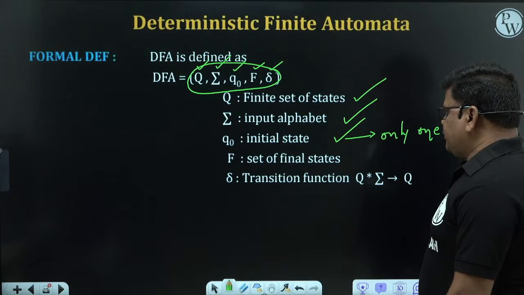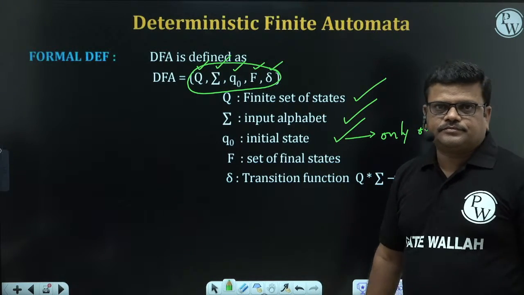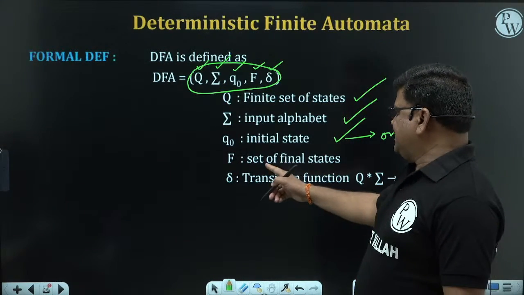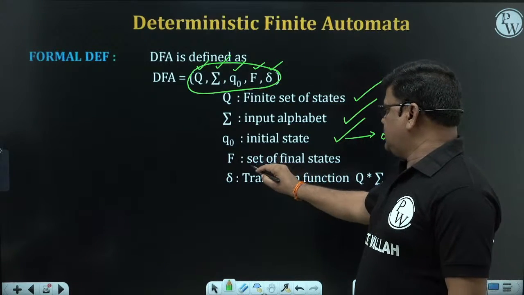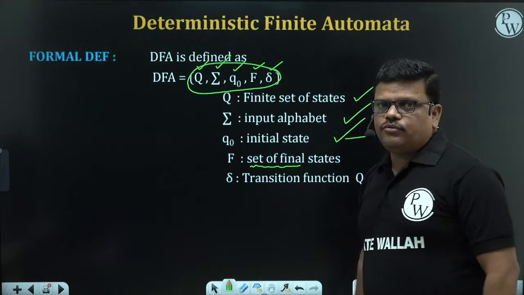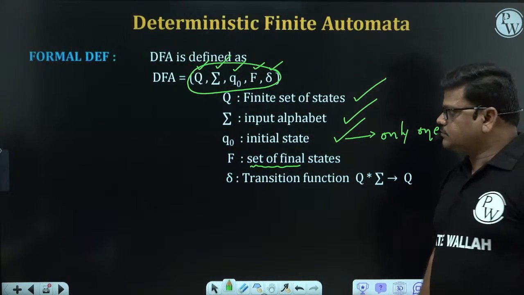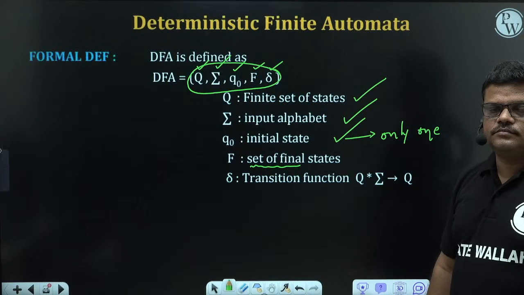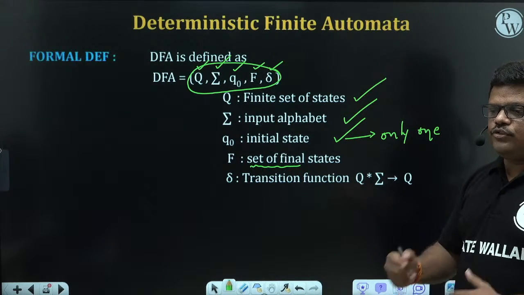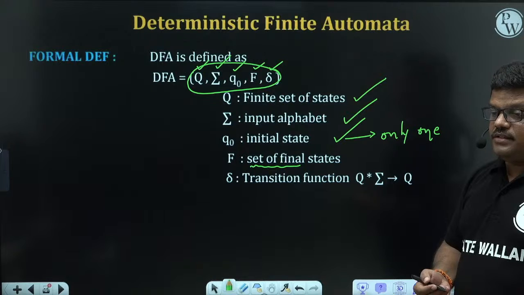How many final states are possible in a DFA? See the F here, the set of final states. How many final states are allowed in a DFA?